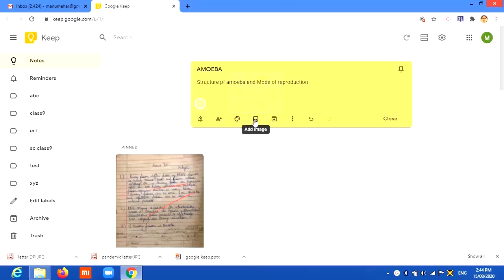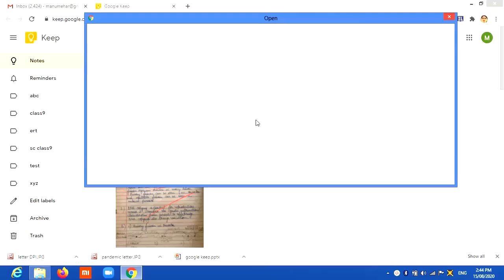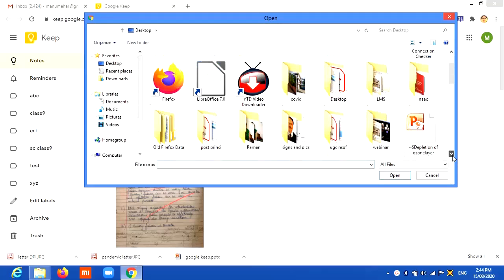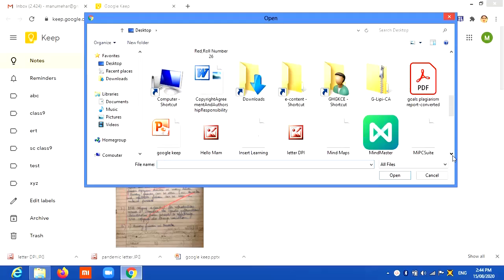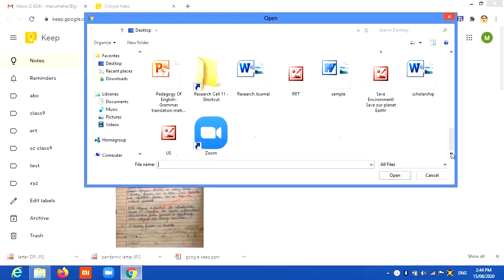The fourth here is add image. Now I have to take up, as I said, the topic of amoeba. Here there's an error, I'll just correct the spellings later. So I have to add an image. If I've already downloaded the images on my desktop, or they are there in my downloads, I can find them from there. Otherwise, I can even search Google. So here I have my image.